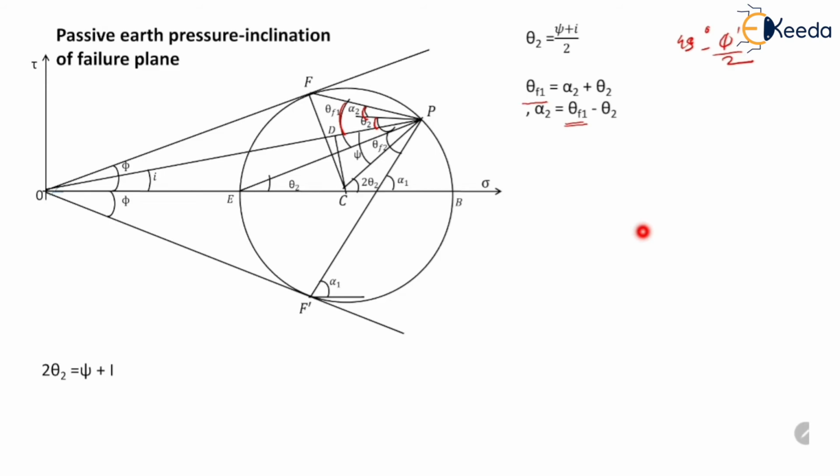So alpha 2 equals 45 degrees minus phi dash by 2 for theta F1, minus psi plus I divided by 2 for theta 2. So this is the expression for the angle of inclination of the failure plane with the horizontal.